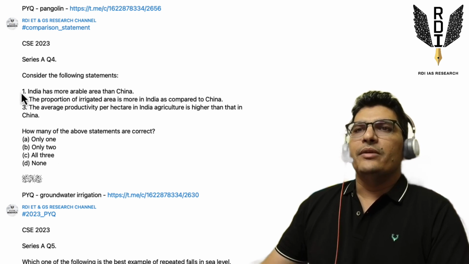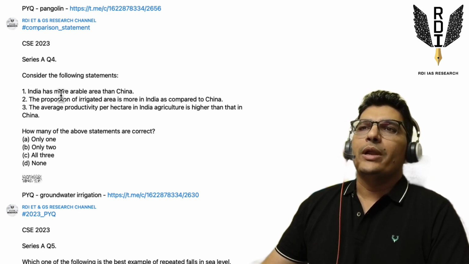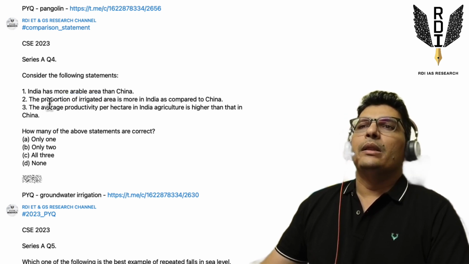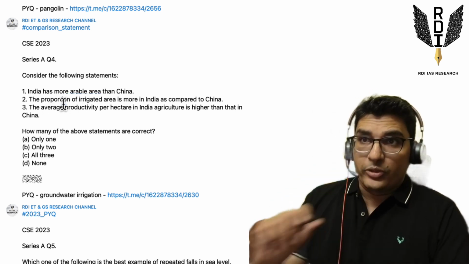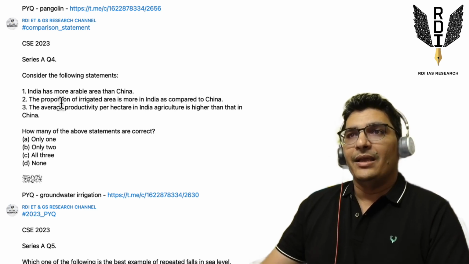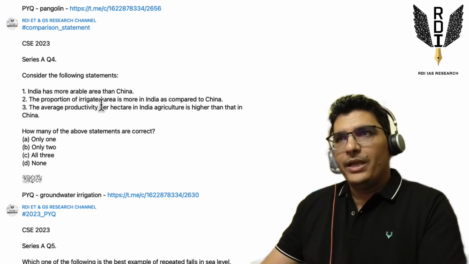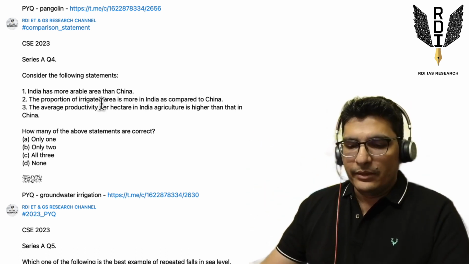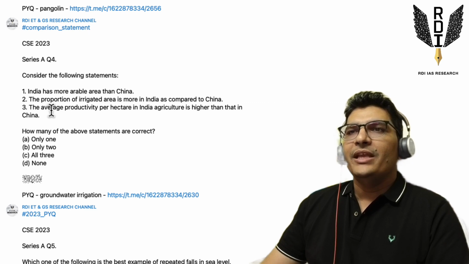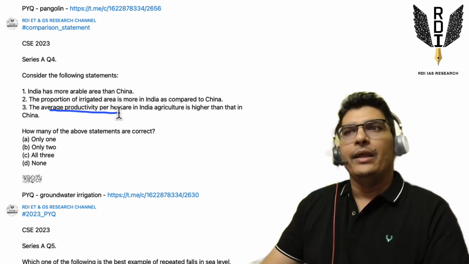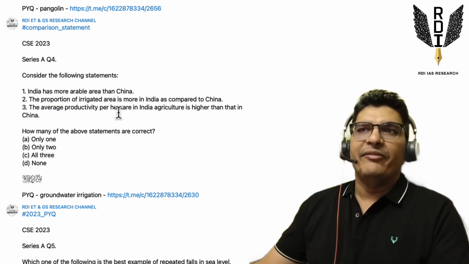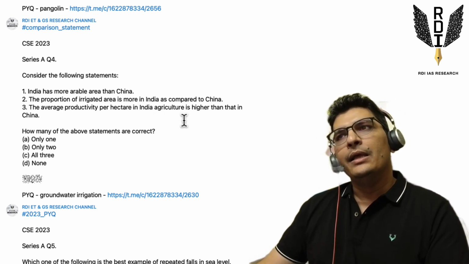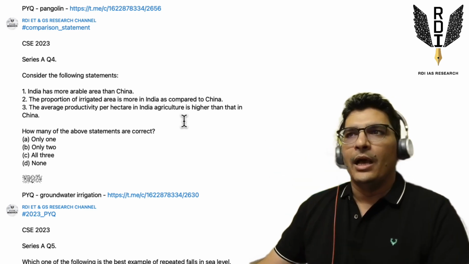In this question, the first statement said India has more arable area than China. The second statement said, the stress is on proportion, the proportion of irrigated area is more in India as compared to China. And the third statement says average productivity per hectare, again a comparative figure, in India is higher than that in China, right?